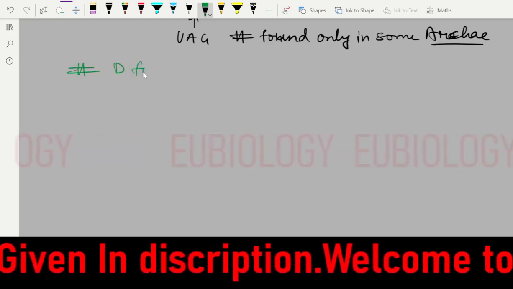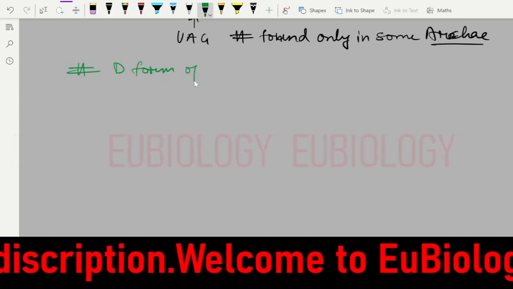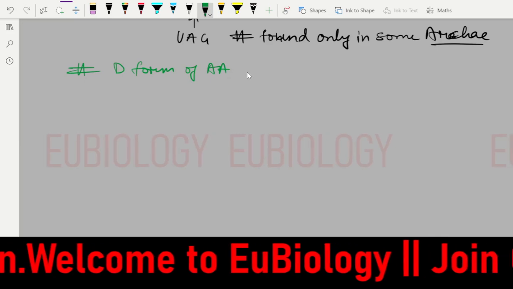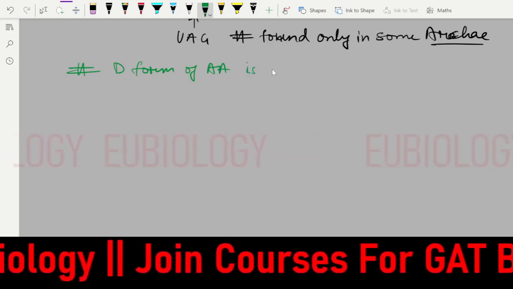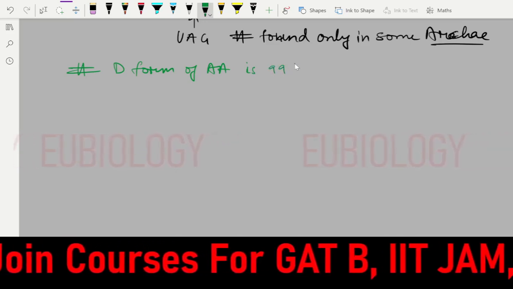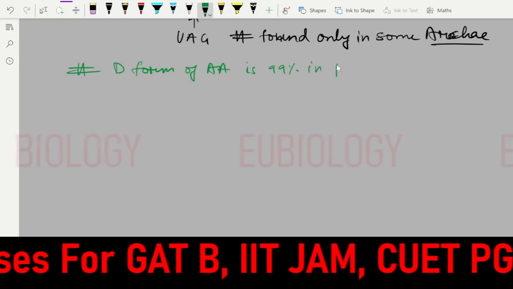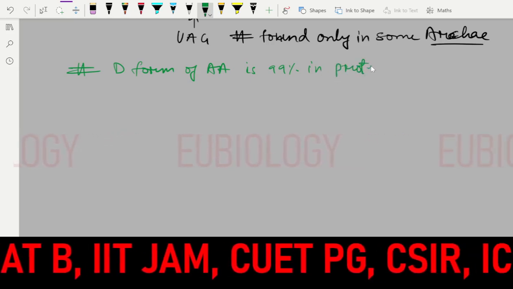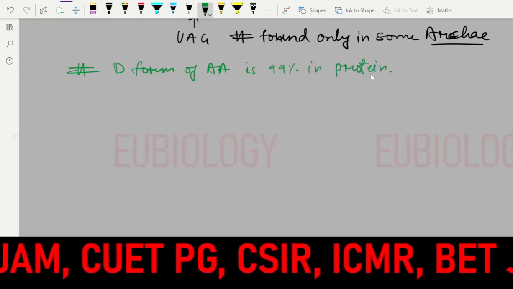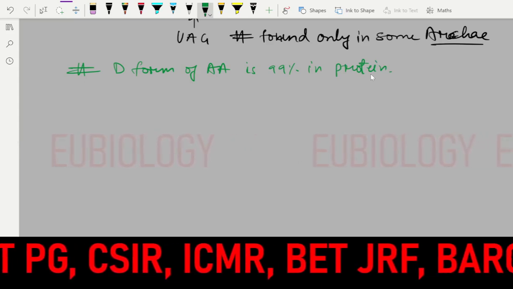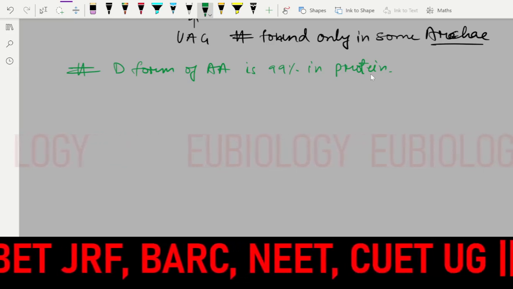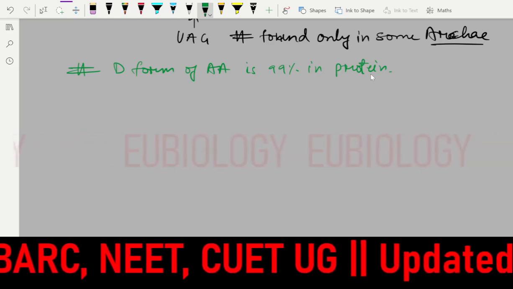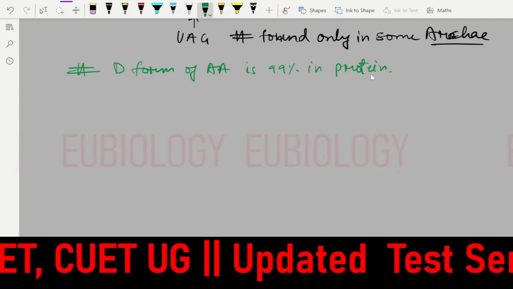But mention it here: D form of amino acid is 99% in protein. So the D form of the amino acid is more popular, more acceptable in proteins, but the L form amino acid is very less in amino acids. So hope you understood these things.